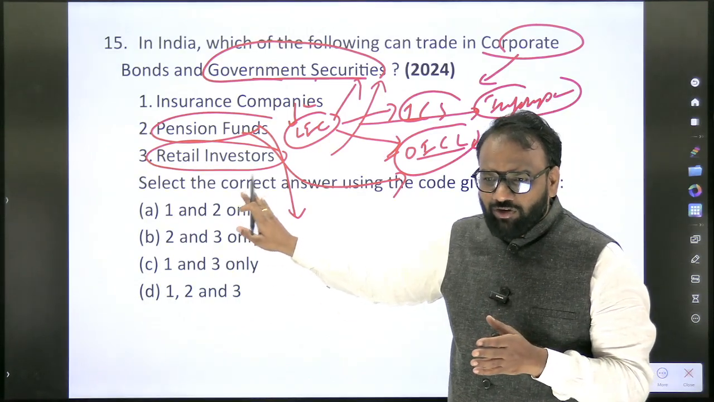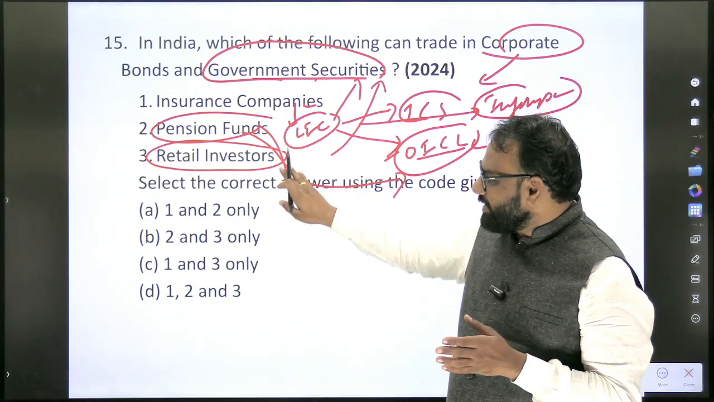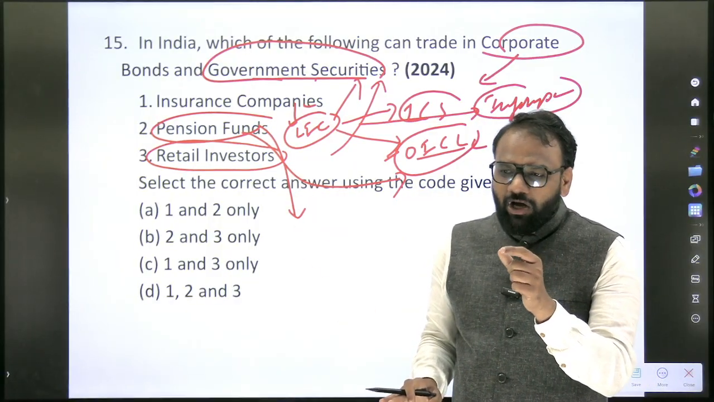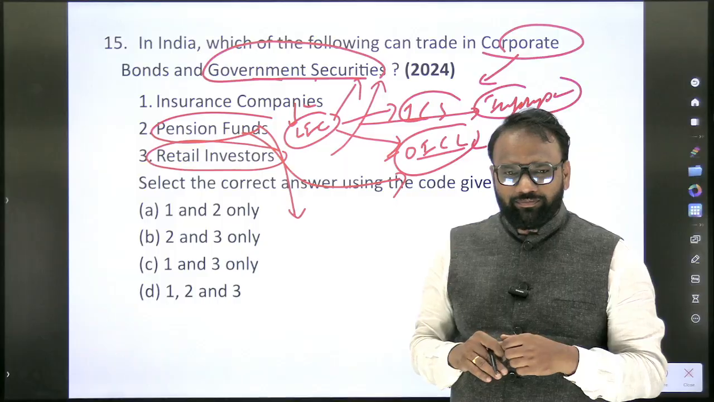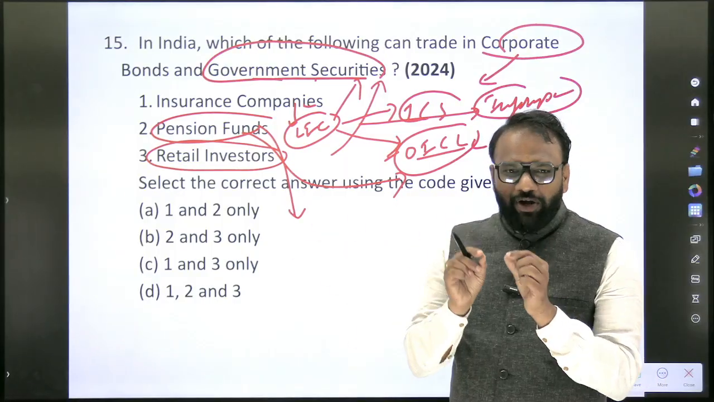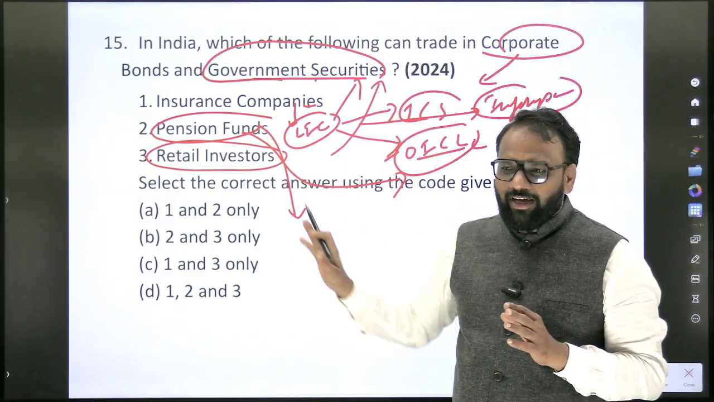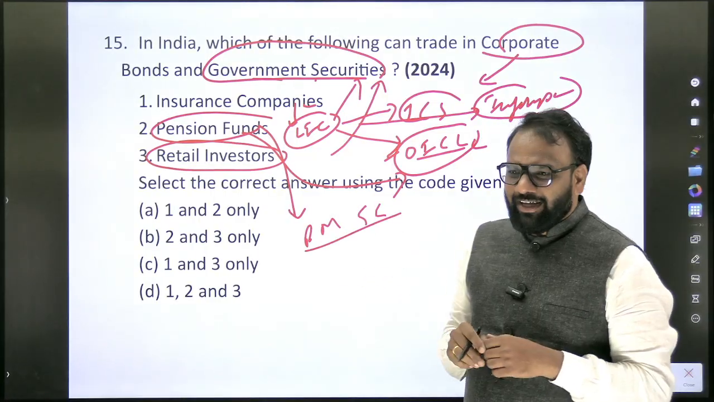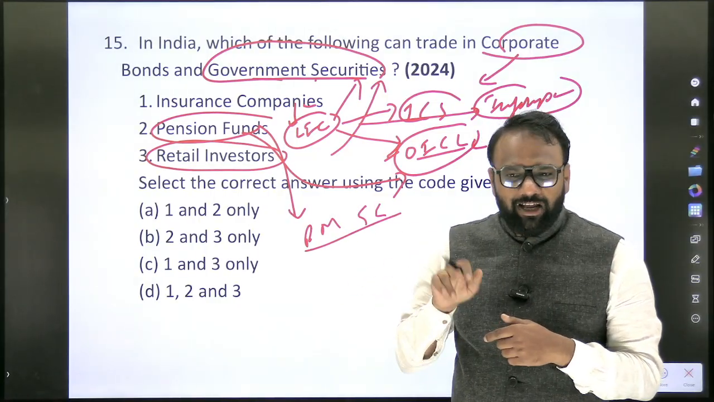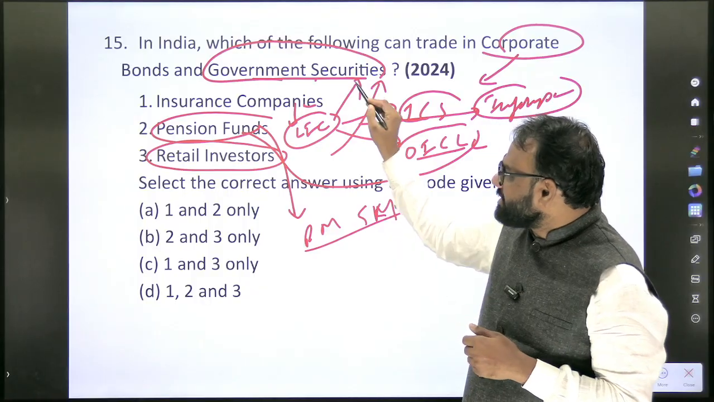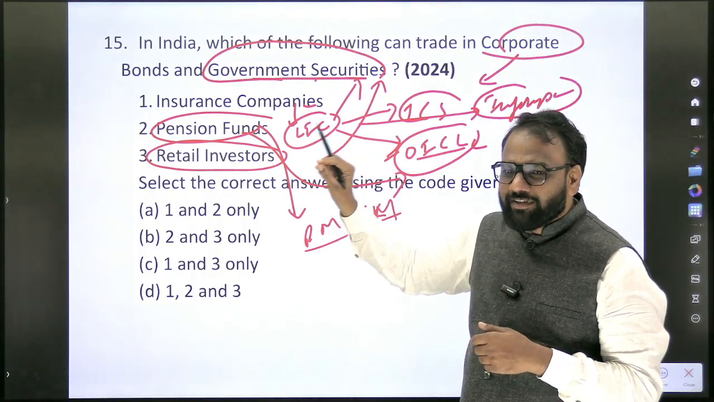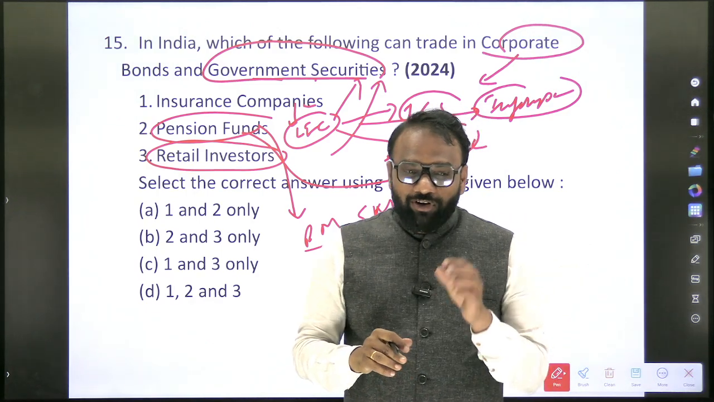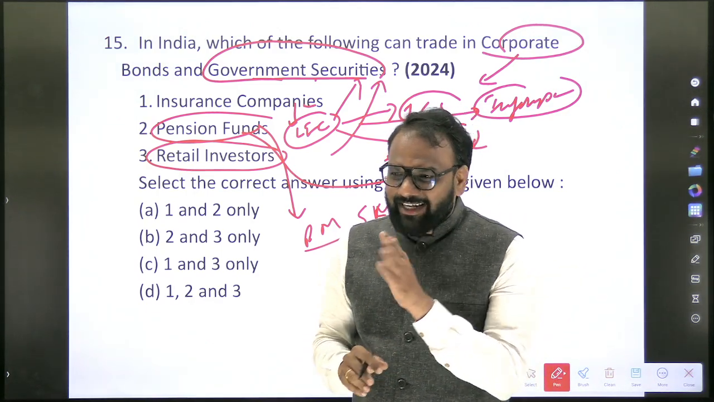When it comes to purchasing government securities, can retail investors purchase only from the secondary market or also from the primary market? See here, I have introduced new terms in this question: retail investors, primary market, secondary market. Do these terms exist only with respect to government securities, or also for corporate bonds? For corporate bonds also there is a primary market and a secondary market.